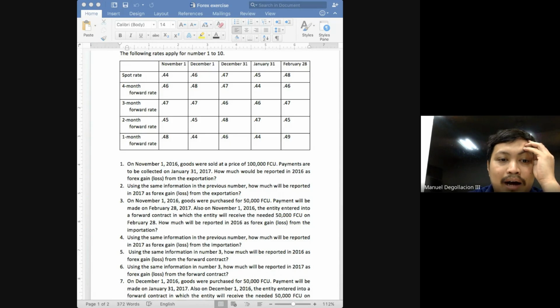Yes. But for forward contracts, there is a scenario wherein you will be using the spot rate. And when will you use the spot rate for forward contracts, class? If you are now on the date of settlement, class. The date of the delivery of the foreign currencies, class.